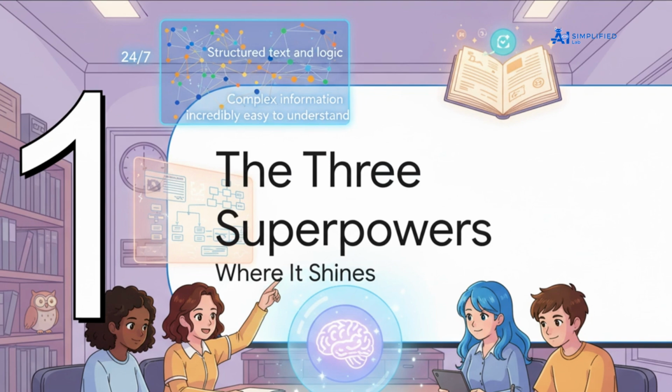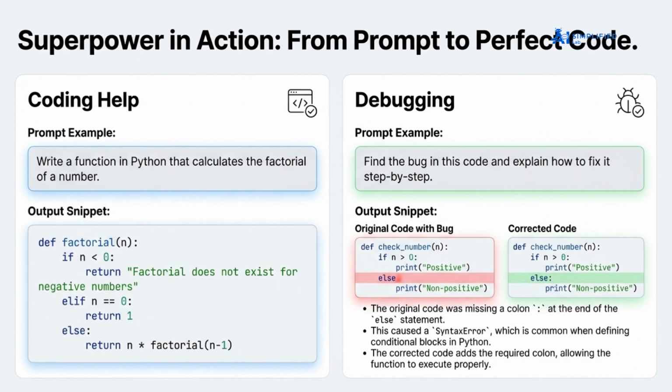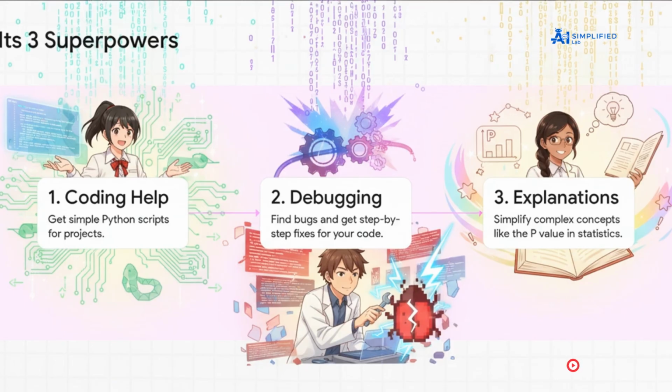First up, coding help. If you need a quick Python script, it's fantastic. Second, and this is a big one, debugging. It's a total game changer. You can just paste in your broken code and the error message, and boom, it'll not only find the bug, but actually explain the fix to you.